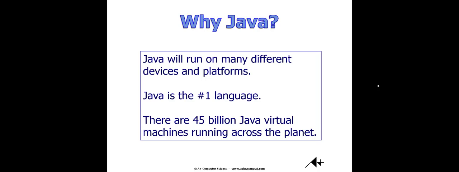Java is a very important language. It's used everywhere. It runs on lots of different platforms and devices. Its flexibility makes it so popular.